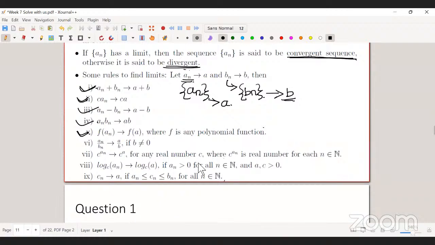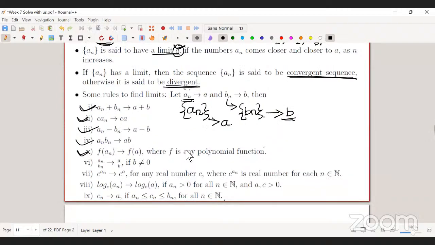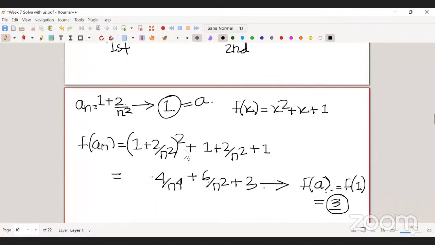Okay, so the next thing is, now we have discussed the product of sequences and the difference of sequences.